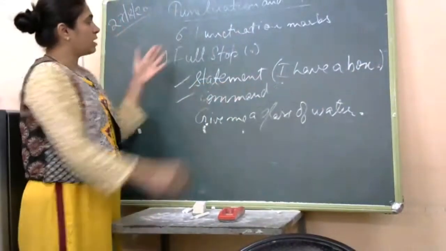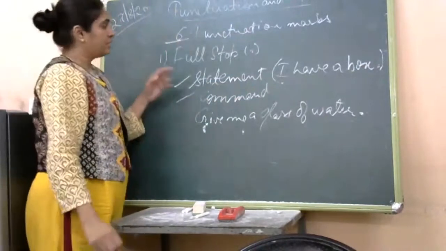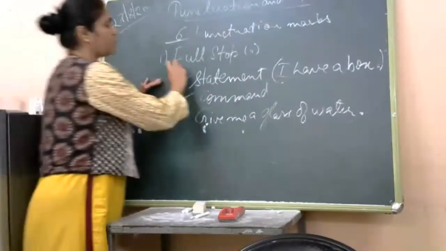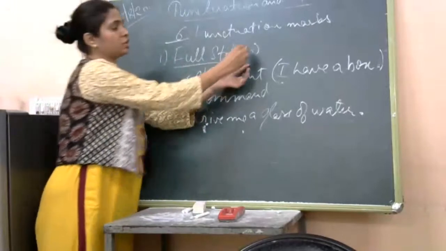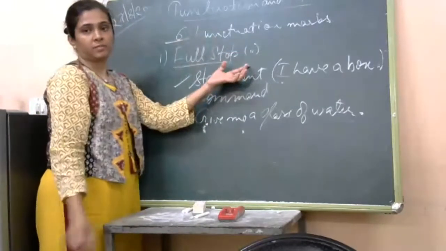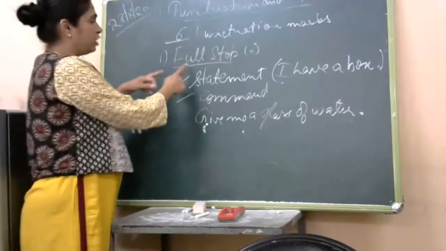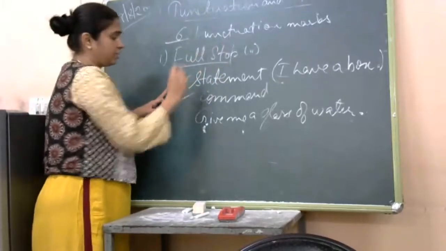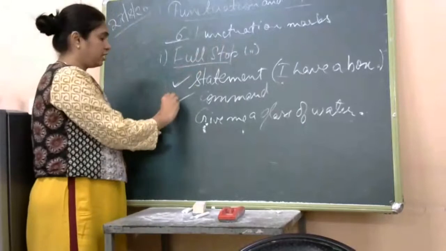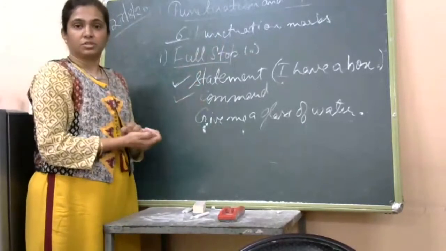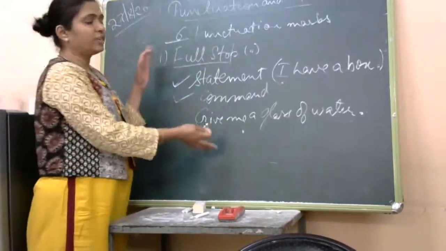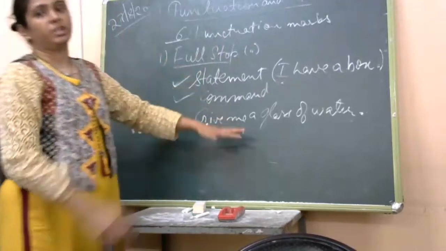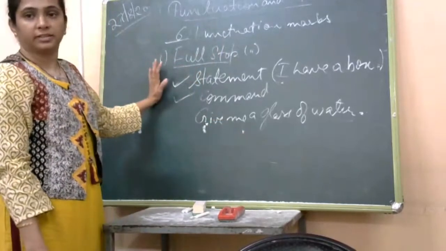Again, the punctuation marks are used to show clarity. The first is full stop. Its symbol is a small dot, okay? And we use this full stop punctuation mark at the end of statement sentences and at the end of command sentences. Okay, you don't have to write all these things. I will share the PDF with you. You only have to understand.